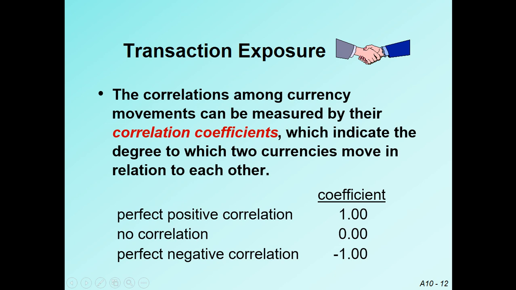There is no correlation. If there is perfectly negative correlation between two currencies, it is denoted by -1. It shows that if there is appreciation of the Pakistan currency, there is depreciation in the Afghanistan currency. So they are negatively correlated with each other. If there is depreciation of the Pakistan currency, there is appreciation of the Afghanistan currency. These currencies move inverse with each other. So this is a method of finding out the exposure of the currencies.